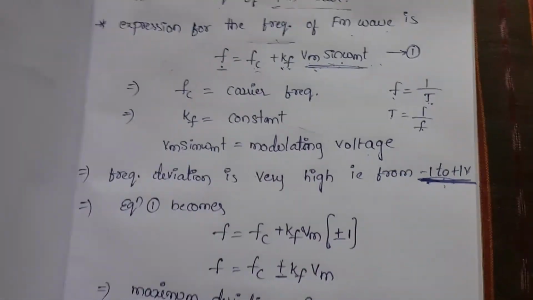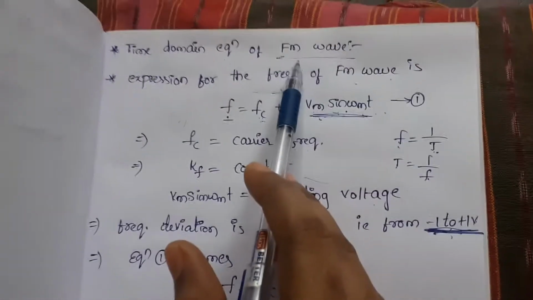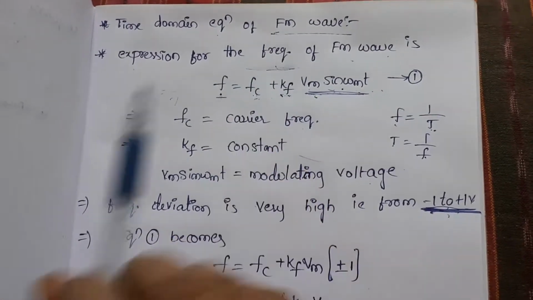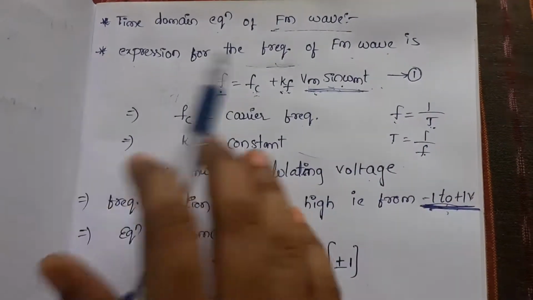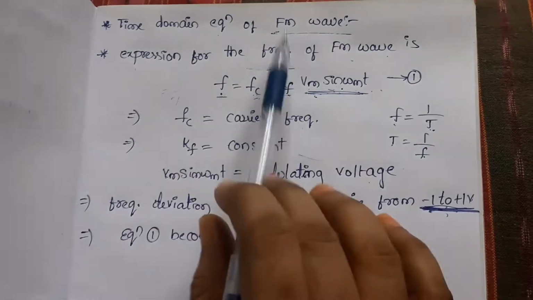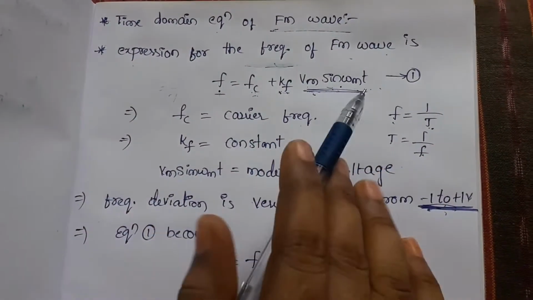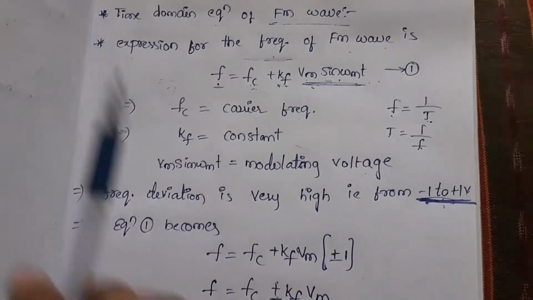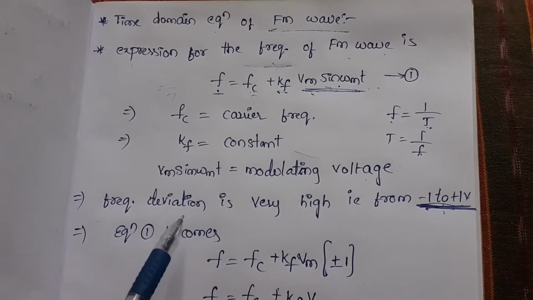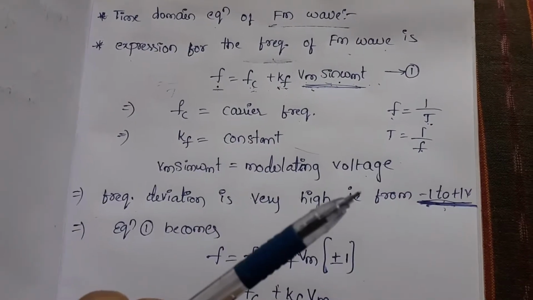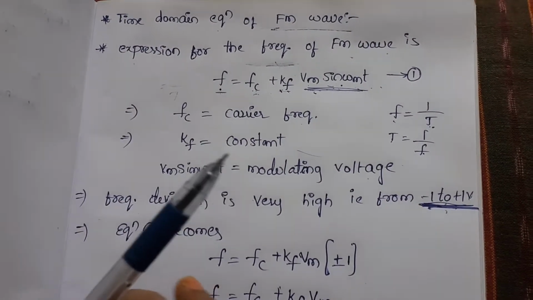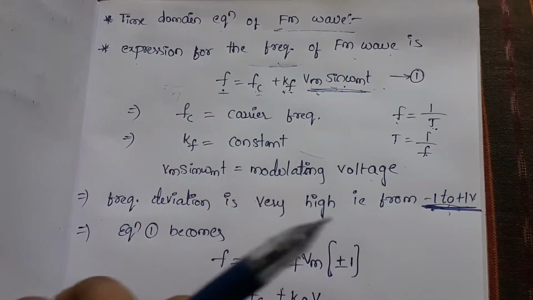Now the FM wave has so many values: frequency deviation, modulation index and maximum deviation. These belong to the characteristics of the FM wave. I am taking the frequency deviation term. The frequency deviation of the FM wave is maximum, that means it has peak values.